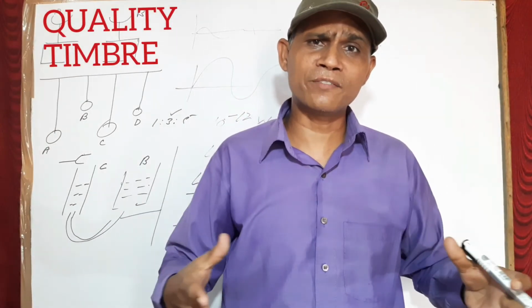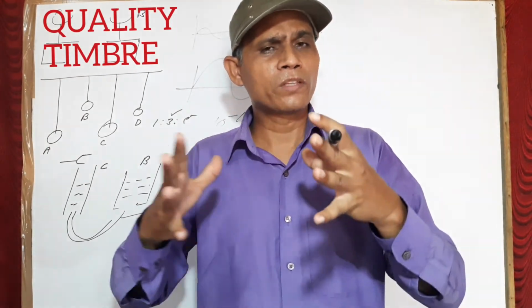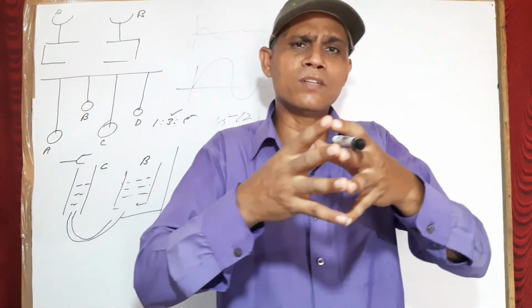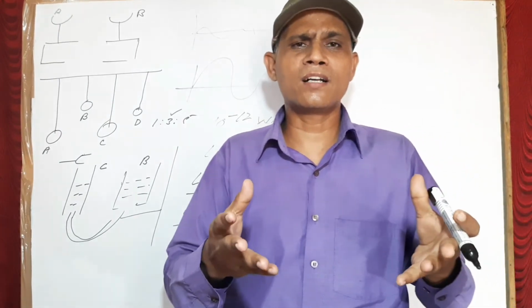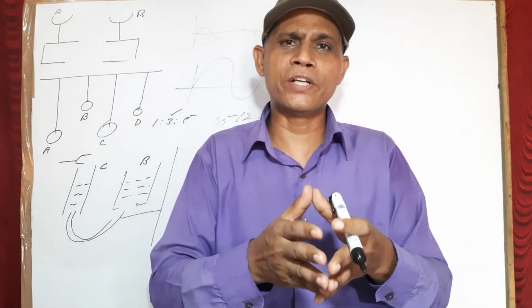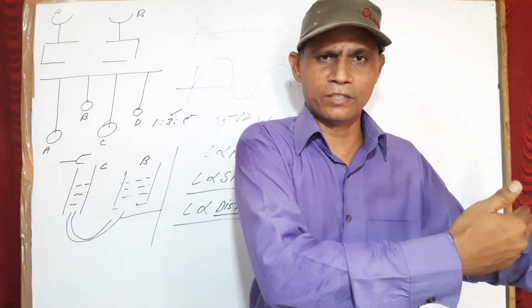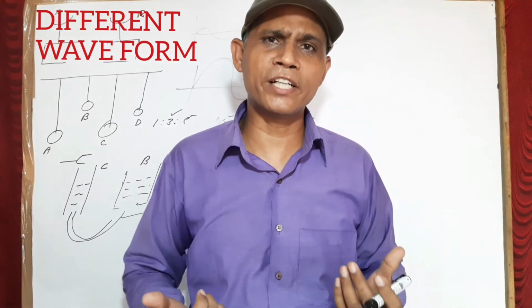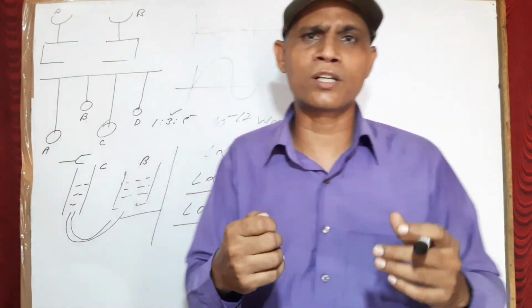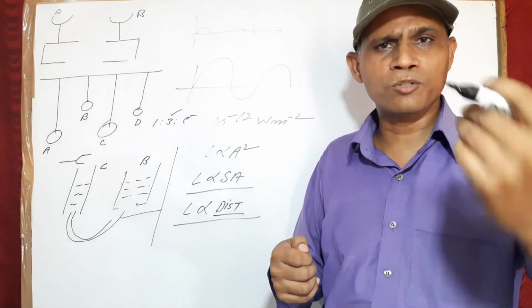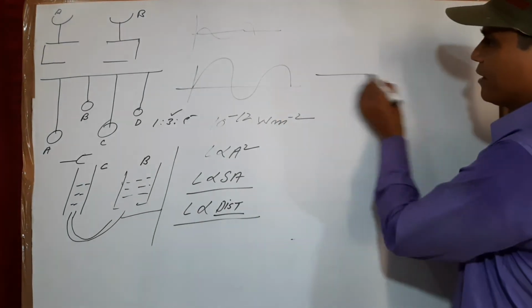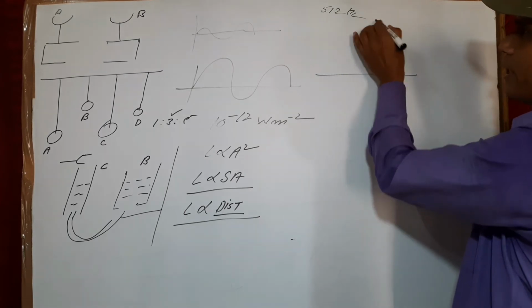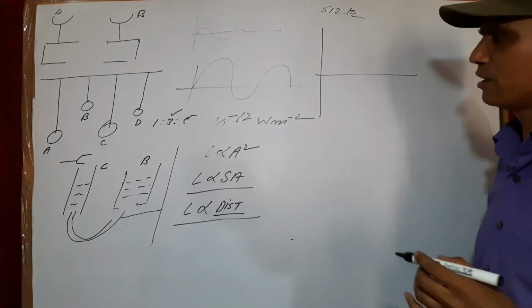What is quality of the sound? Quality of the sound is the waveform of the sound. If you have two sounds with the same loudness and the same pitch, you can still differentiate them with the help of their waveform. For example, if you have a tuning fork with frequency 512 hertz and you vibrate it in front of an oscilloscope, the CRO.